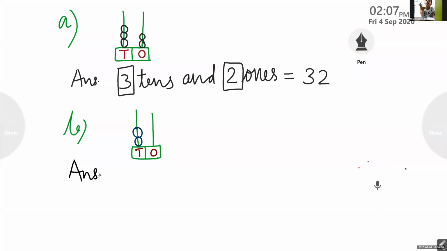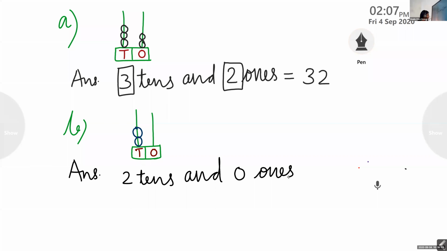2 tens. Okay, what about the ones? 0 ones. Nothing is here. No beads. So we can write 0. So 2 tens and 0 ones. What's the number? 20. The number is 20.